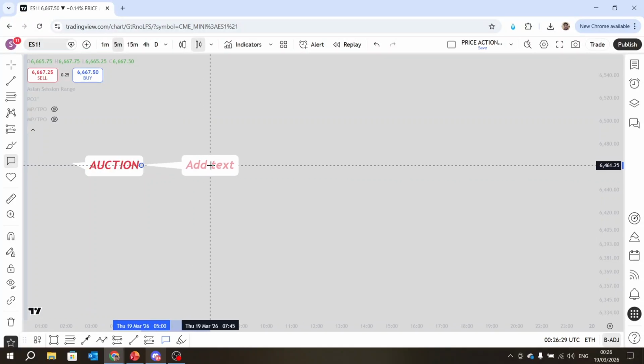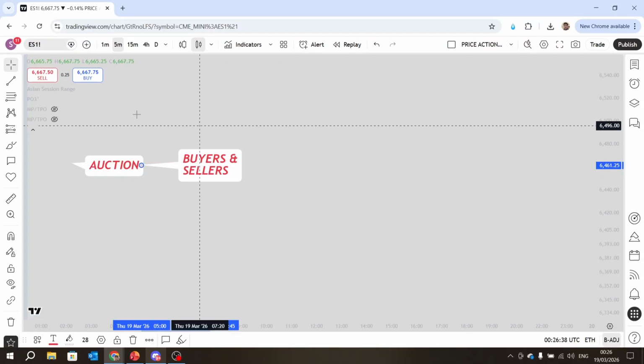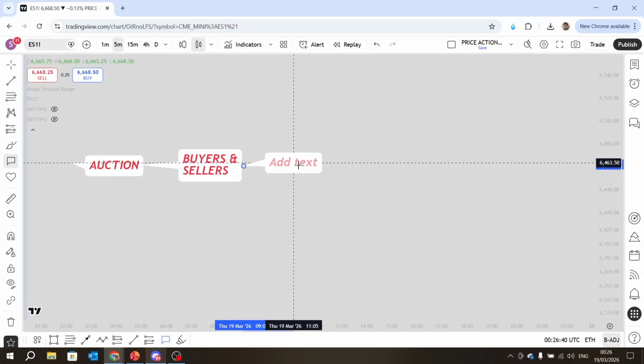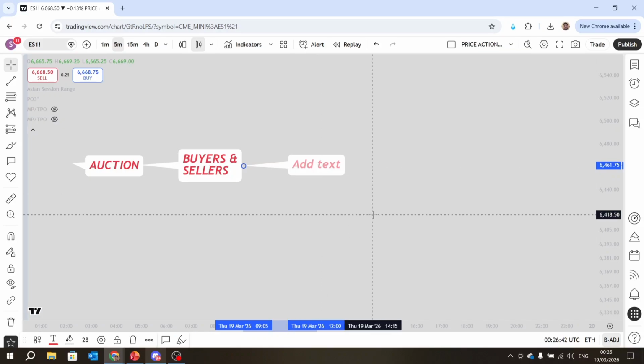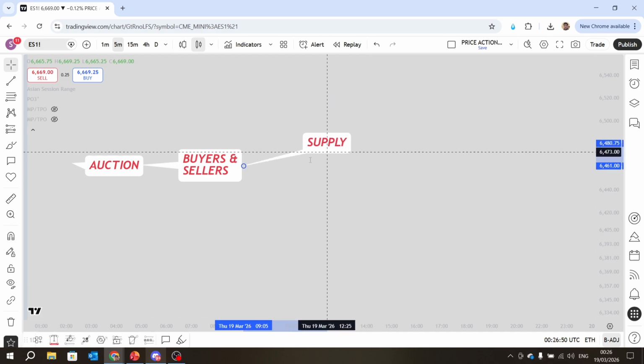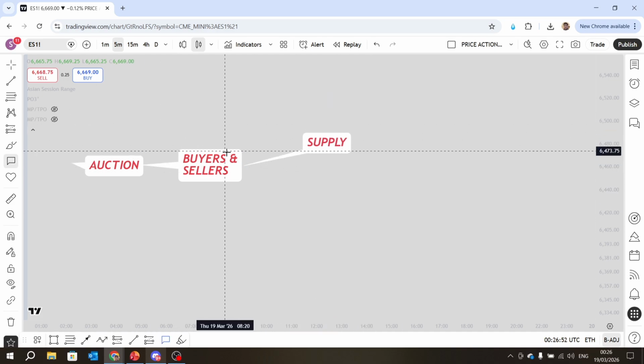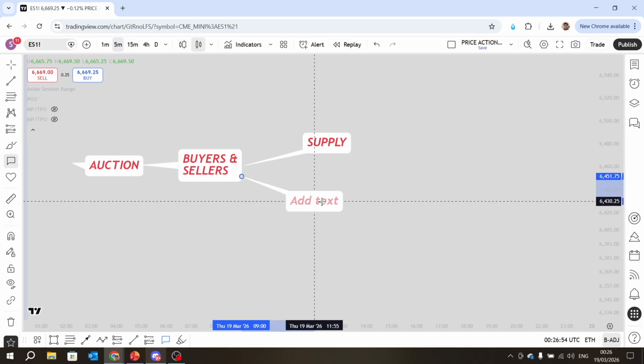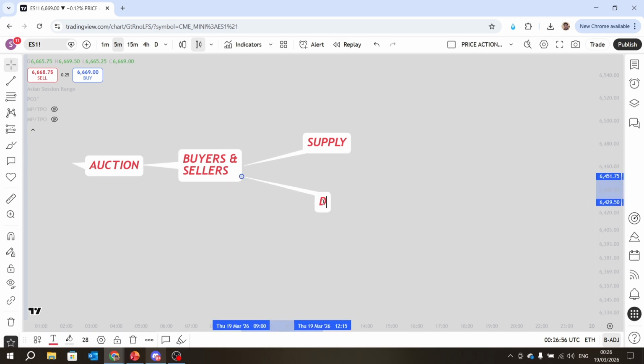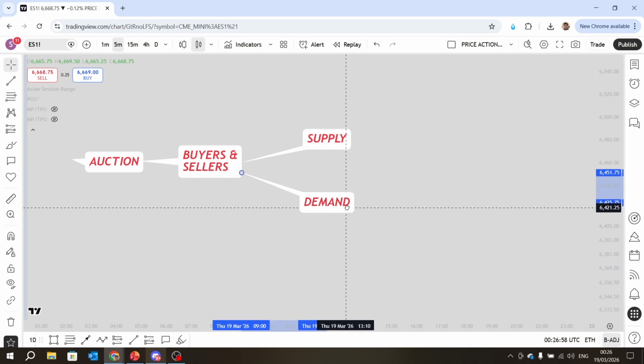It is an auction between buyers and sellers, right? So if it's an auction between buyers and sellers, that means you need to read the buyers and sellers. You actually have to read them. And reading the buyers and sellers creates supply and demand. This is basically how markets work: you read the auction through buyers and sellers, and the buyers and sellers create supply and demand.